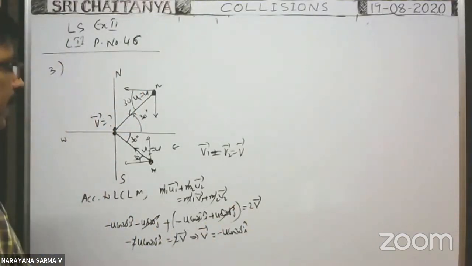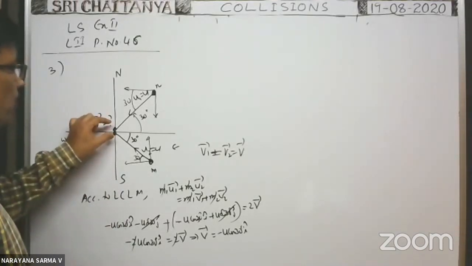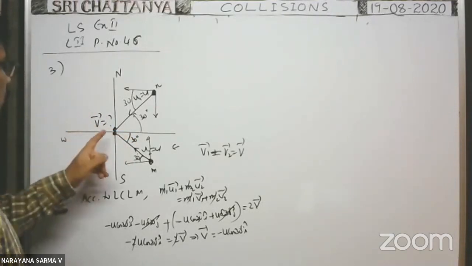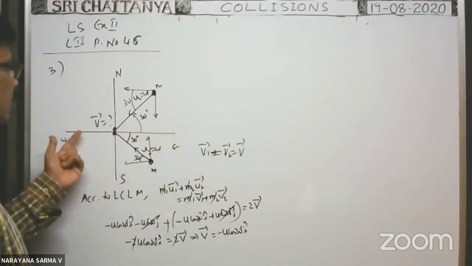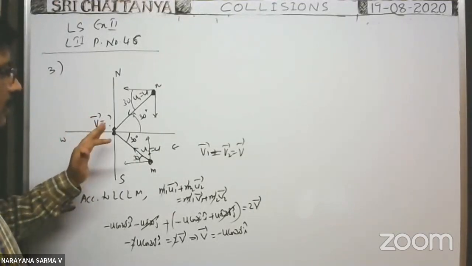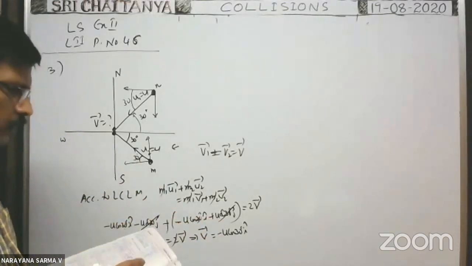Minus u cos 30 i cap means what is the direction? After collision, the system of two particles or two spheres travel along negative x direction, means we have taken this as positive x axis, this as negative x axis. That's why minus u cos 30 i cap means after collision, the combined system travels towards west with a velocity u cos 30. So that is the answer.